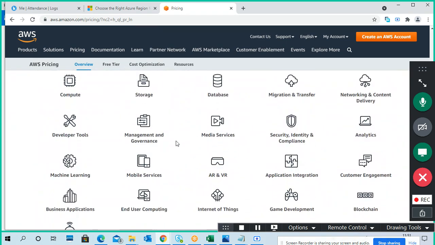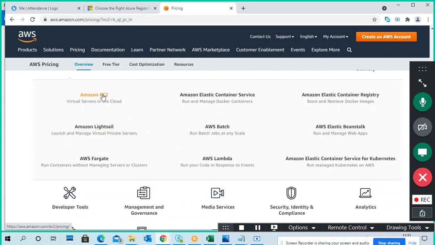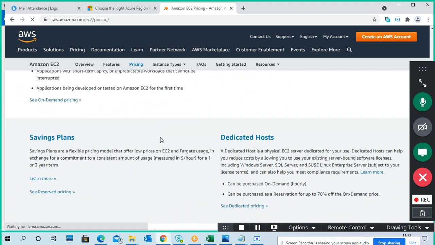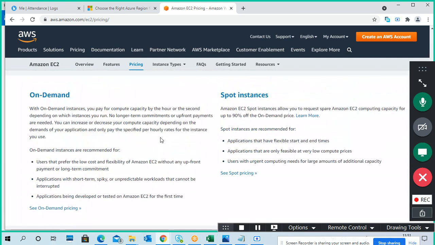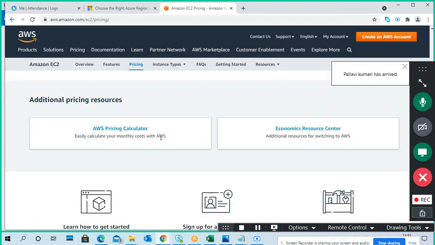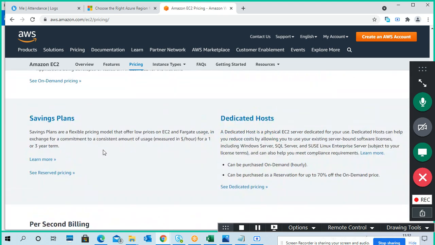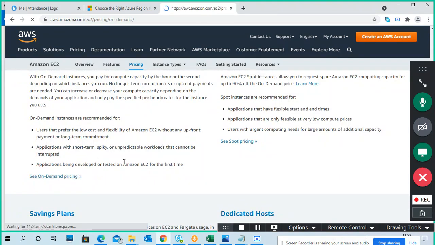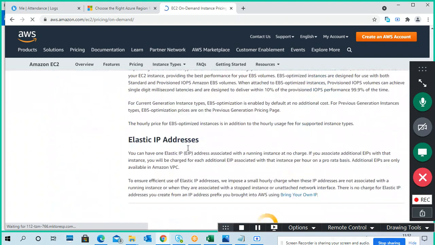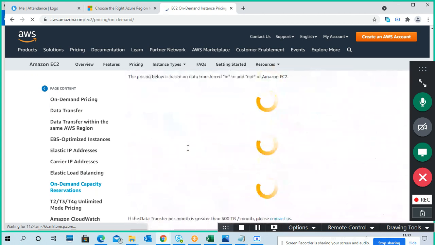Different things are there, like compute. This is EC2, on demand, power saving. I think they changed their website.